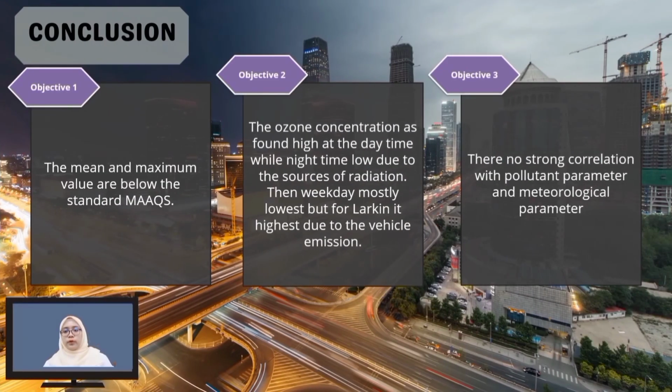The conclusion for objective 1 is that the mean and maximum values are below the standard of the Malaysian ambient air quality guideline. The conclusion for objective 2 is that ozone concentration was found high at daytime while low at nighttime due to solar radiation and human activity. Weekdays are mostly lowest, but Lakin is highest due to the amount of vehicle emissions. Lastly, for objective 3, there is no strong correlation with pollutant parameters and meteorological parameters.